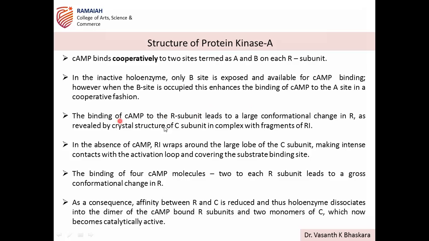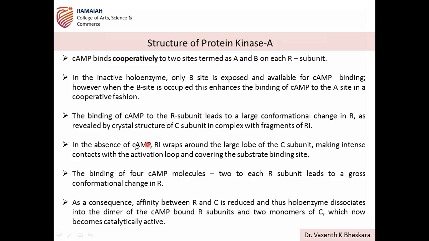So the binding of cAMP to the R subunits leads to a large conformational change in R, as revealed by the crystal structure of C subunit in complex with fragments of R1. So this is what cooperative binding is: the binding of cAMP induces the conformational change.